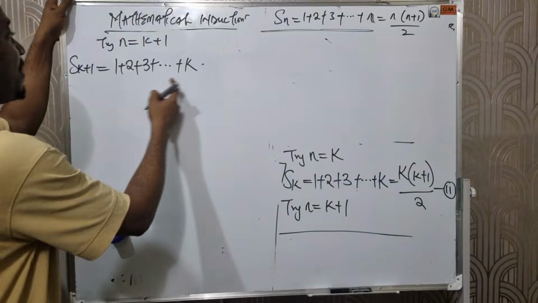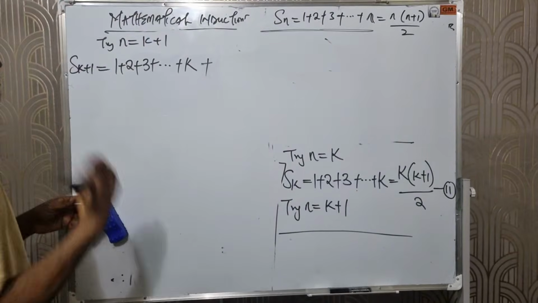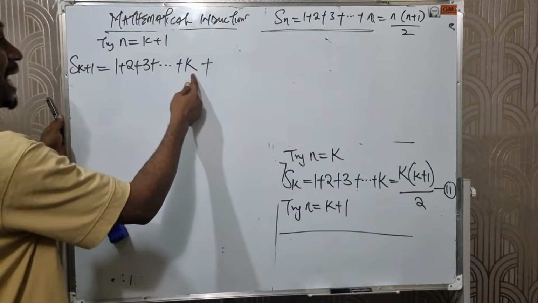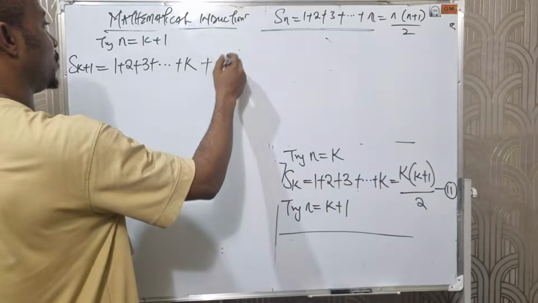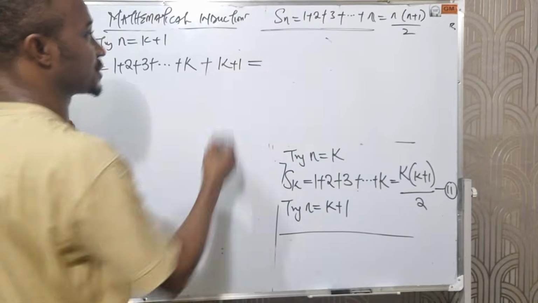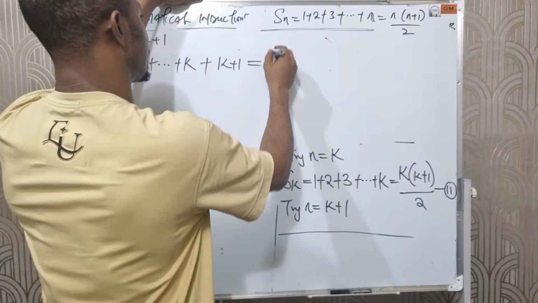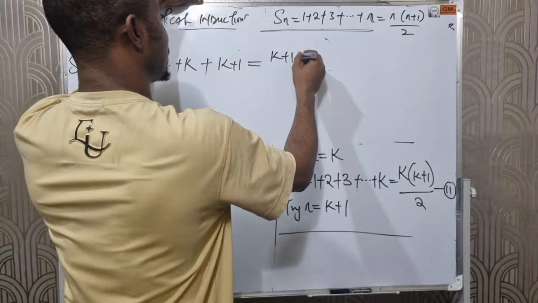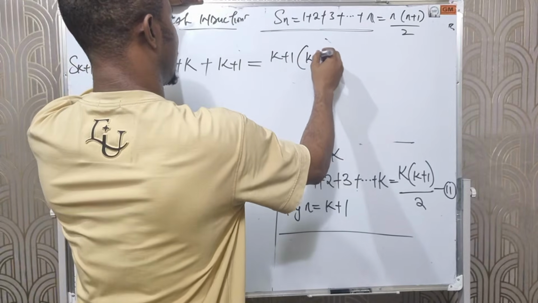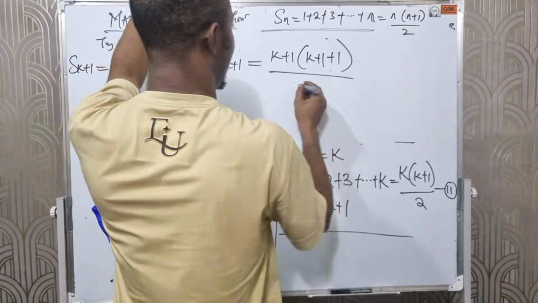After bringing out our n equals k, I will repeat this by replacing our k with k plus 1. Is that clear? Then on this side, anywhere I see n, I will put k plus 1 times k plus 1 plus 1, divided by 2.